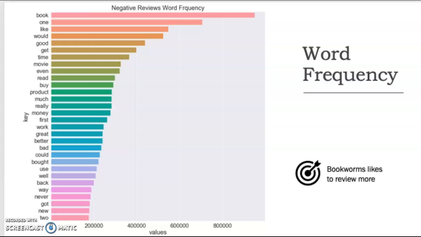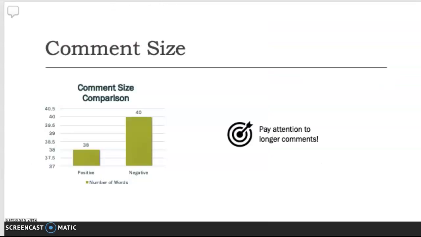It's safe to say that booksellers would get a massive amount of reviews. So reading and analyzing them should be super time consuming. A model like this would help tremendously. So my suggestion for booksellers: an automated classifier such as this machine learning model would be very useful for them. I compared the comment size for each category. Customers who had a negative experience tend to write longer comments. So another suggestion is that longer comments might need more attention.